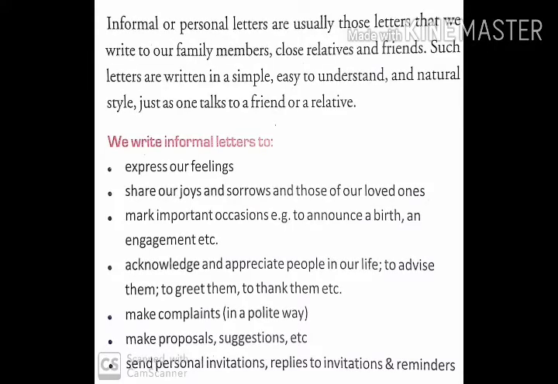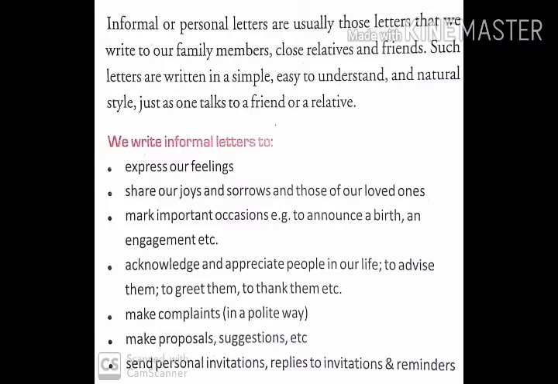Students, informal or personal letters are usually those letters that we write to our family members, close relatives and friends. In class 6 also you have done your informal letters. You have written so many letters to your friends, grandmother, aunt, etc. Such letters are written in a very simple, easy to understand and natural style, just as one talks to a friend or a relative.